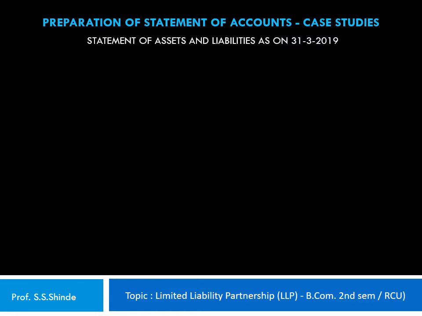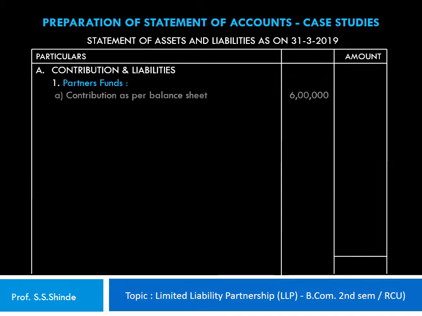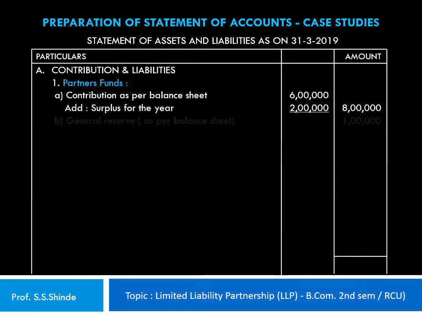Let's prepare a statement of assets and liabilities for this illustration as on 31st of March 2019. So let's rule out a statement of assets and liabilities with two amount columns and one particulars column. So we begin with the contribution and liabilities as the first part of the statement, under which the partners' funds are shown, wherein the contribution as per balance sheet, that is 6 lakh rupees, is shown in the inner column, to which the surplus for the year 2 lakh rupees is added to give a total of 8 lakh rupees as the partners' funds as on 31st of March.